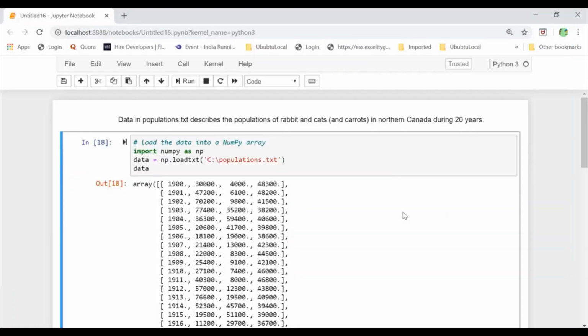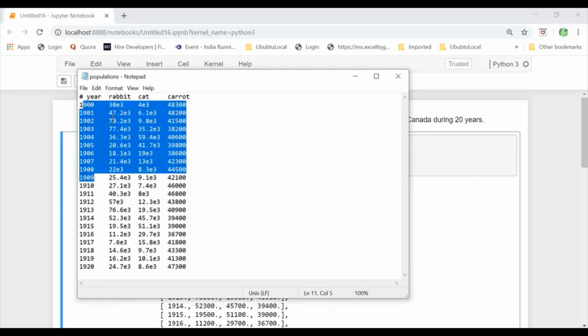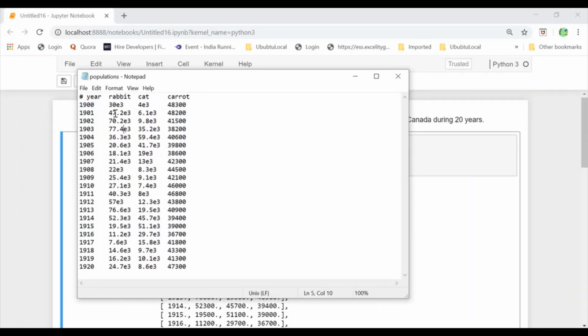We will see a real world example of how NumPy is used in a real application. So first of all, we have a population.txt where we have years and the population of rabbits and the population of cats and then the number of carrots. Here rabbits eat carrots and cats eat rabbits.